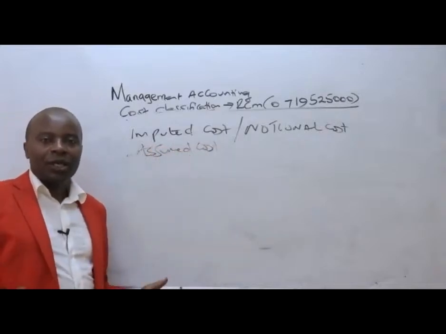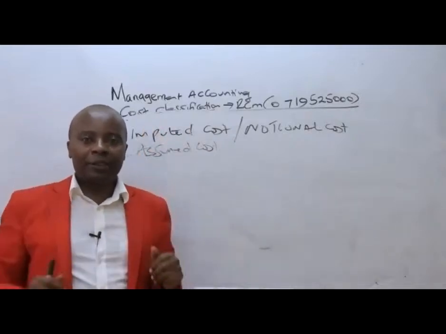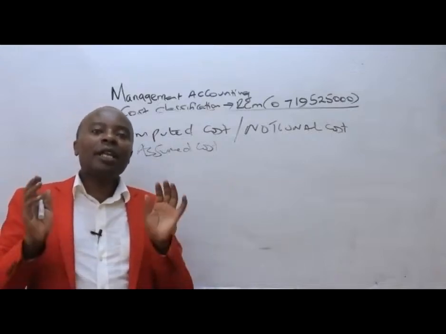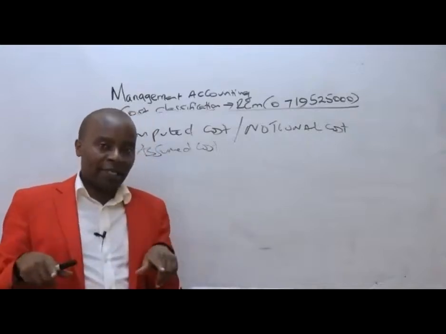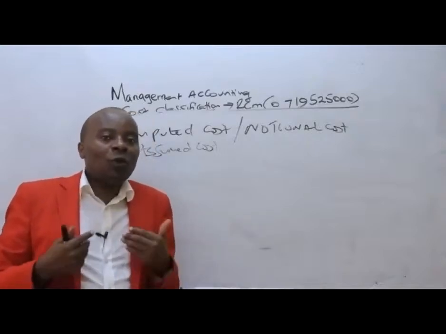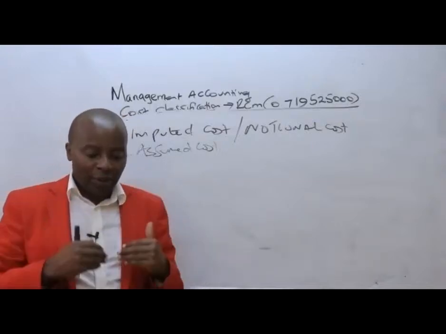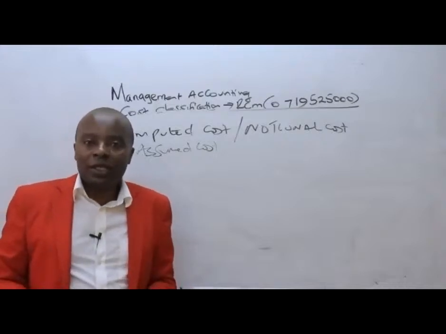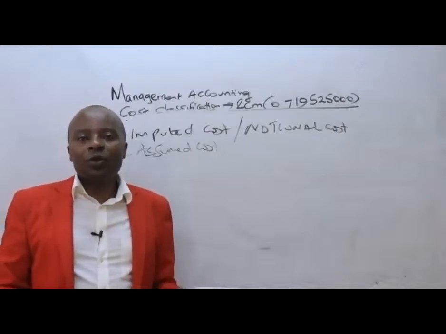For instance, if as RCM we own a building, it will be very important for us in our income statement to have rent, where we'll be assuming, if you were paying rent, how much rent would we have paid? So then in our income statement, we shall be charging rent. Of course, that rent doesn't exist. It's an assumed one. It's a hypothetical one. So it is notional. It is what you've imputed.